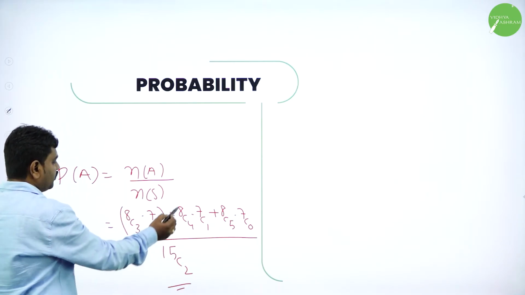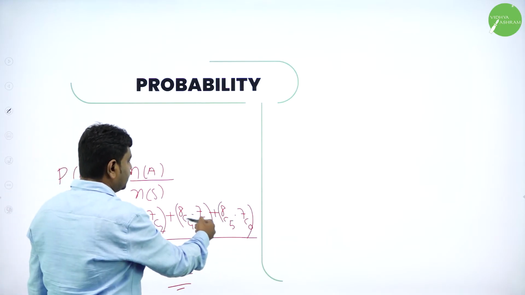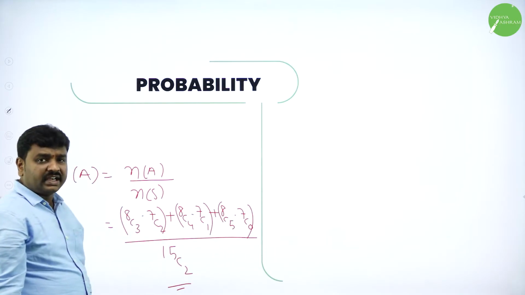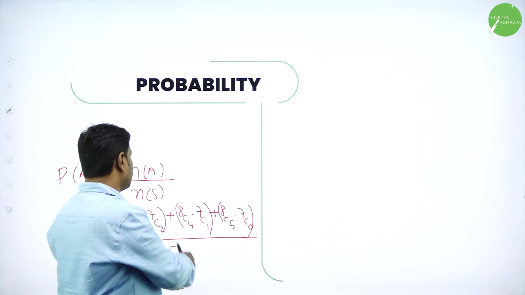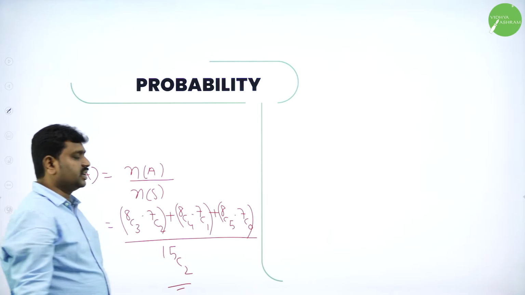Further, I am repeating, you use calculators and calculate this part. 8C3 is what? 8 into 7 into 6. 7C2: 7 into 6 divided by 2 into 1. So simplify each number and calculate.